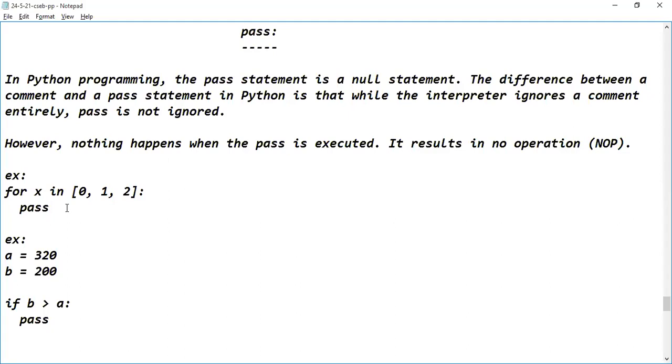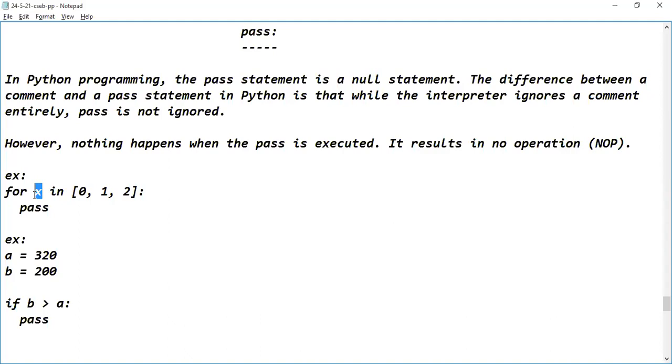In previous sessions we discussed the for loop, right? Yes, sir. If the sequence has n items, then for each item the logic is executed once, so n items means the logic is executed n times. This list is a sequence with three elements, so the logic is executed three times. When the loop is executed for the first time, the first element of the list, 0, is assigned to the X variable. Now, X contains what?